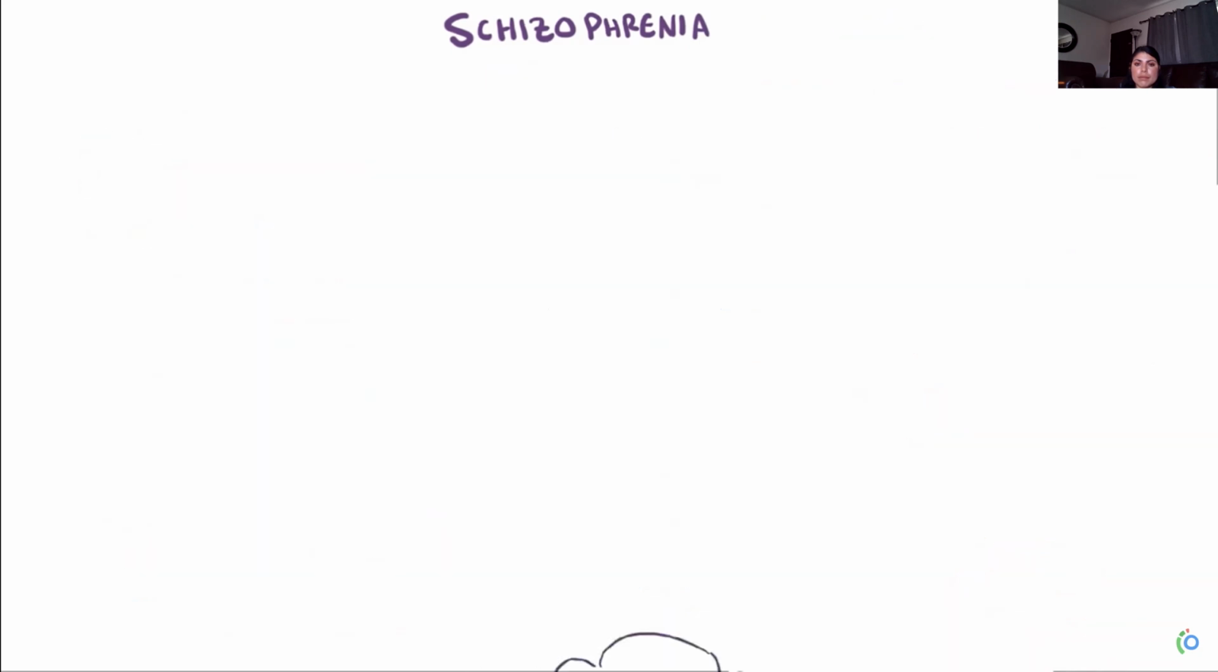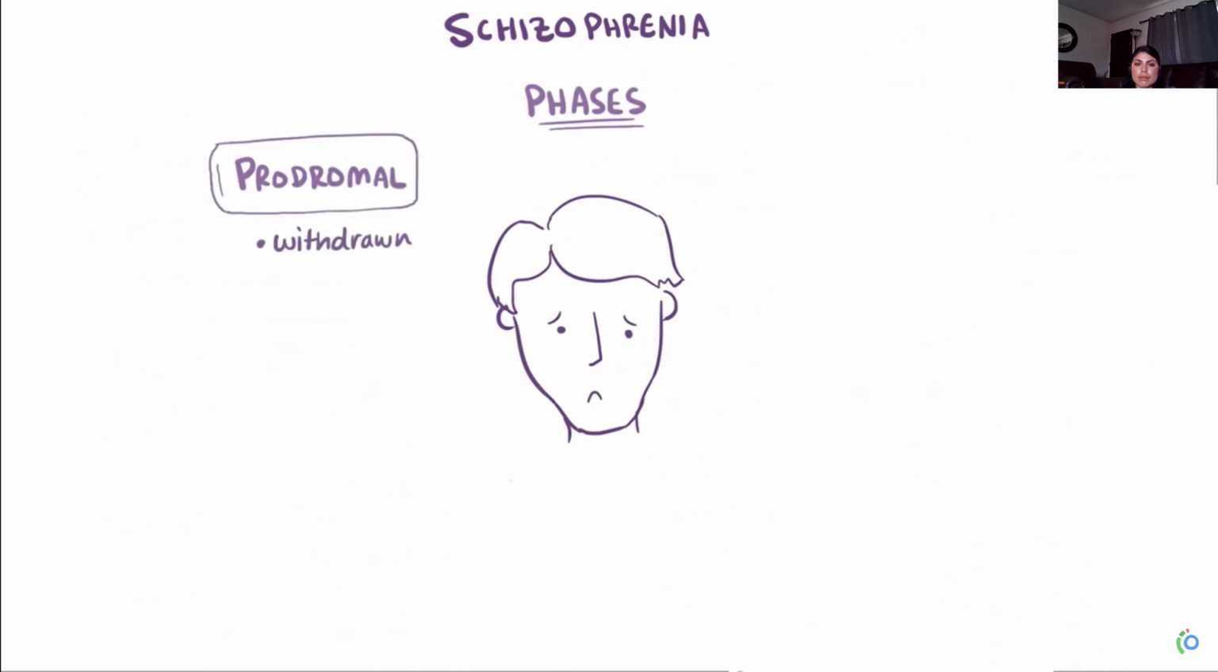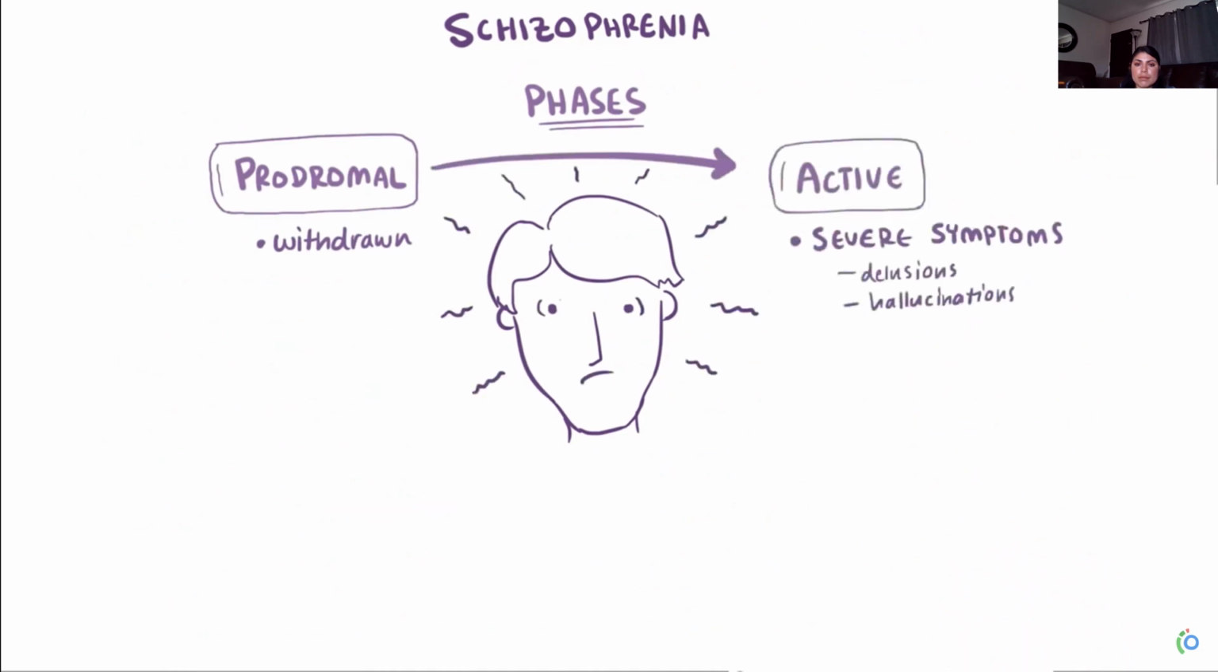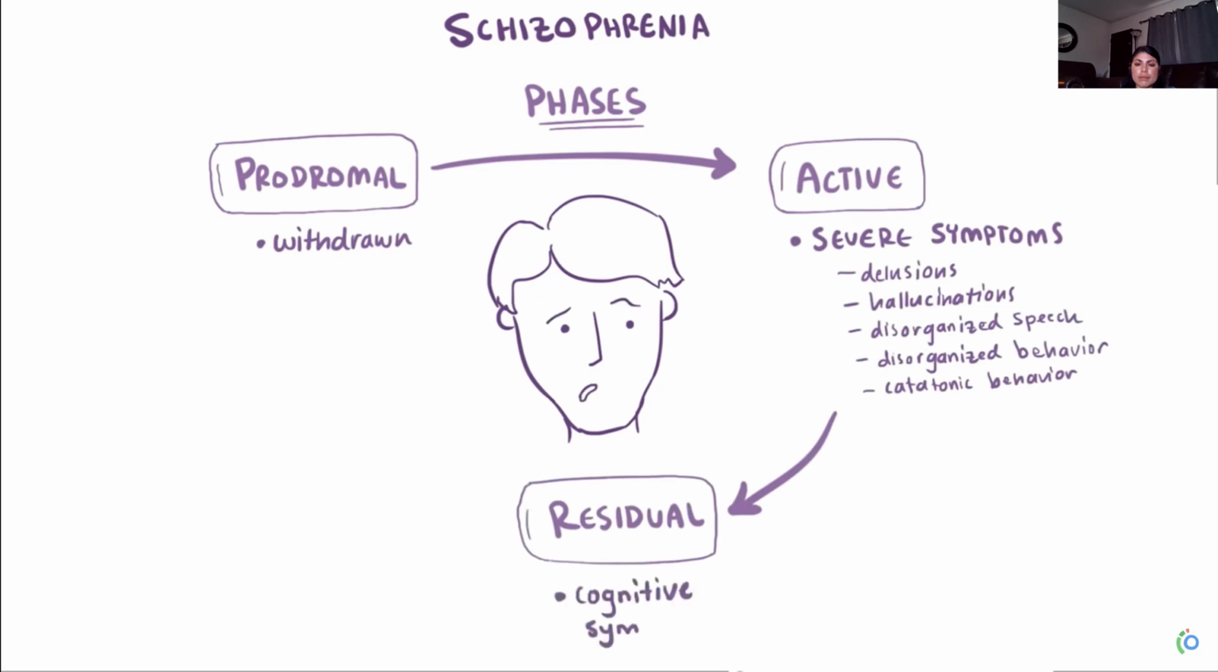People with schizophrenia seem to cycle through 3 phases, typically in order. During the prodromal phase, patients might become withdrawn and spend most of their time alone. And a lot of times this seems similar to other mental disorders like depression or anxiety disorders. During the active phase, patients experience more severe symptoms like delusions, hallucinations, disorganized speech, disorganized behavior, or catatonic behavior. Following an active phase, patients often enter into a residual phase, where they might exhibit cognitive symptoms like not being able to concentrate or becoming withdrawn again, as with the prodromal phase.